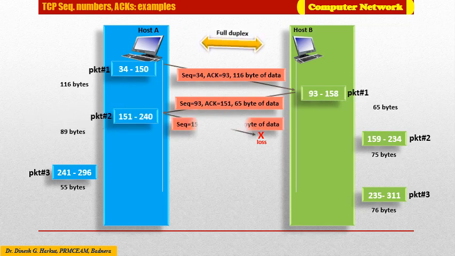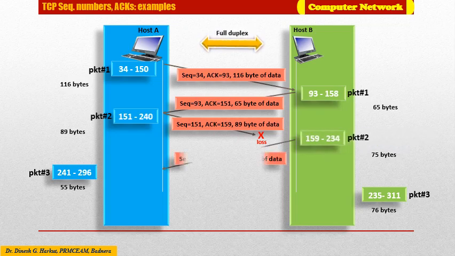Suppose host A sends packet 2 containing bytes 151 to 240, and in between that packet was lost. When host B sends its packet, the loss of this packet is appropriately signified by manipulating the acknowledgement number.